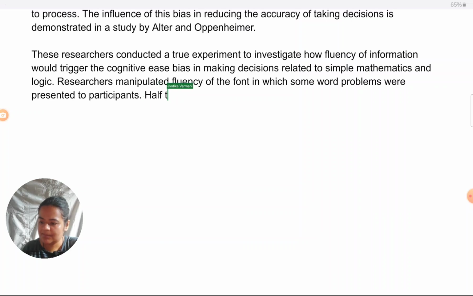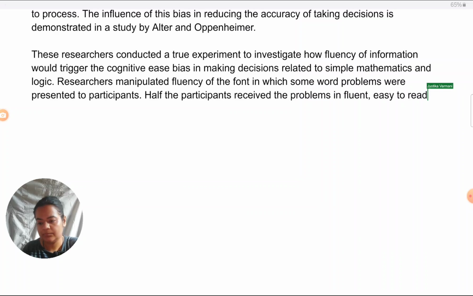Half the participants received the problems in fluent, easy to read font, which was written in 12-point black color.